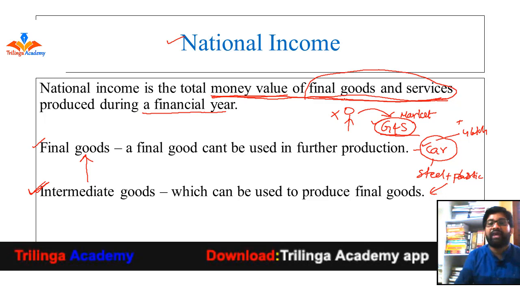That is the reason why we are taking money value of total goods and services in order to calculate the national income, to avoid double calculation. Okay, so that is all about the definition of the national income and the understanding of the final and intermediary goods. Move on to the next one.